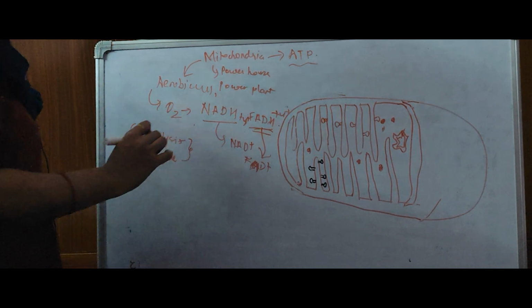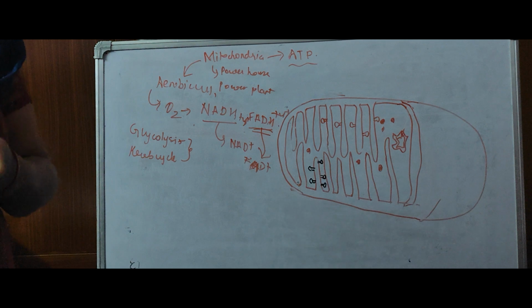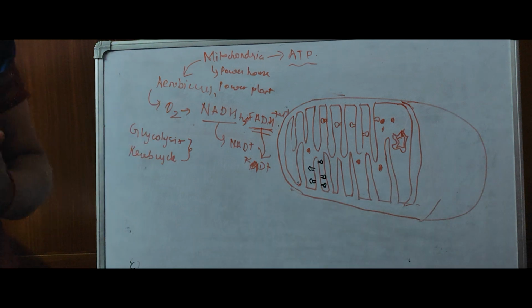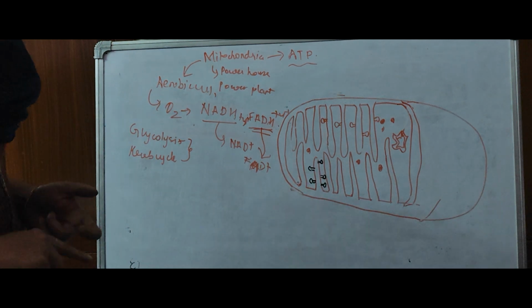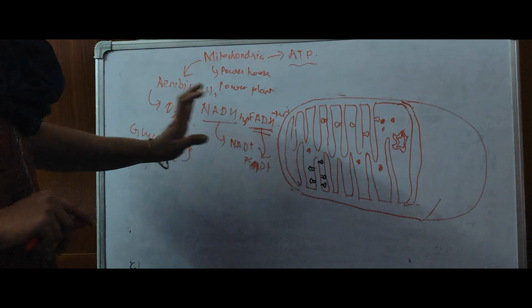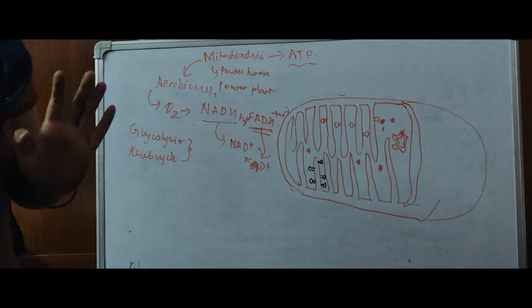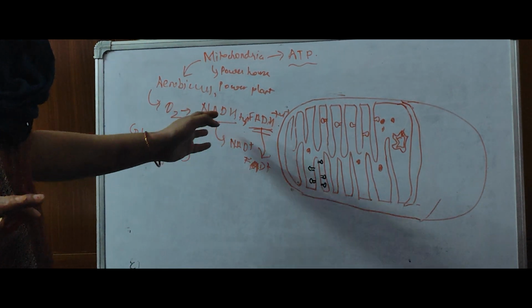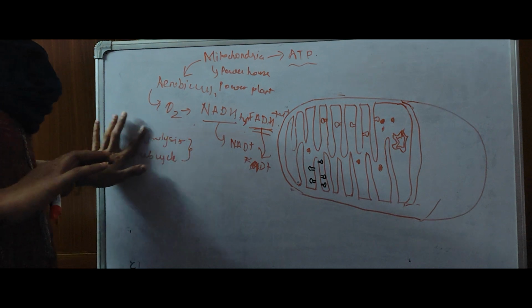Why am I talking about these two molecules? Because these two molecules are responsible for the formation of ATP. They are indirectly responsible for the formation of ATP. So we were talking about them. Now let us see, first of all we are going to discuss the structure, and then we will understand what these molecules are and where they are coming from.